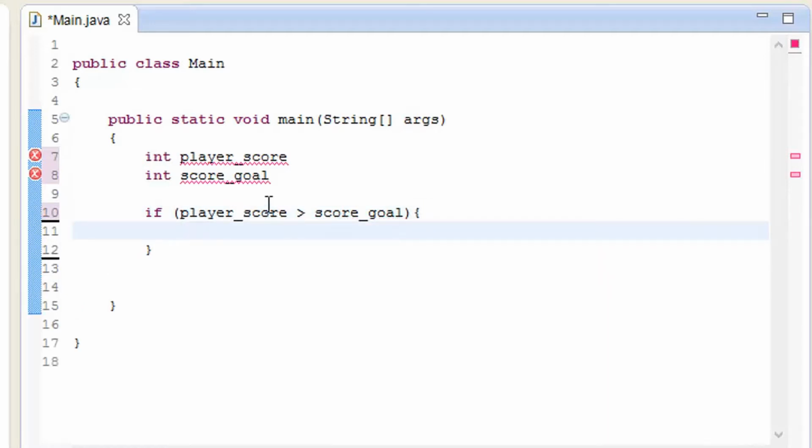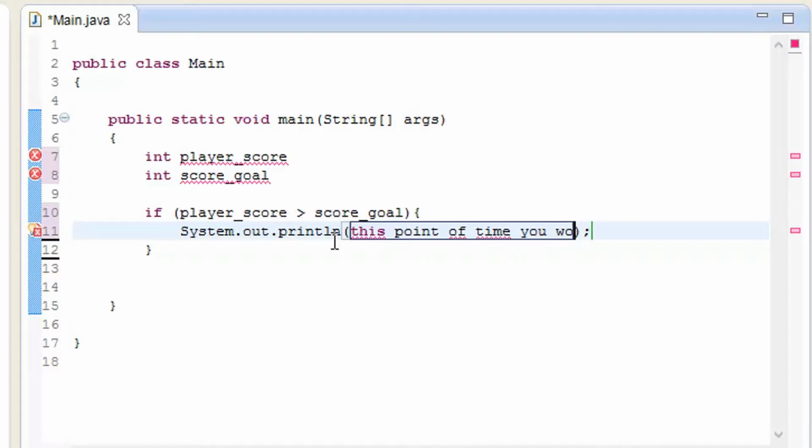Sorry for typing slow. Anyways, this is how this if else statement is going to look like. System out, and here I'm going to give it this point of time, this level. So I'm going to give it an example of how this Boolean data type is going to look like.